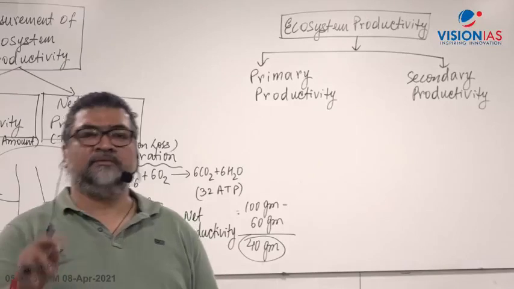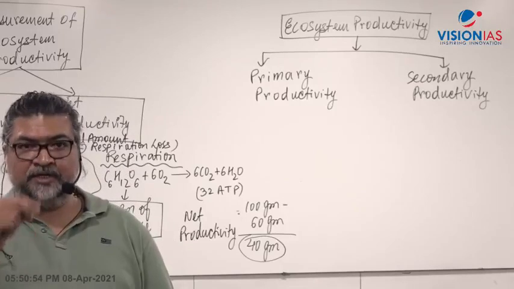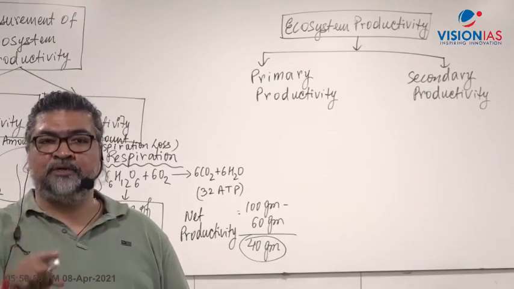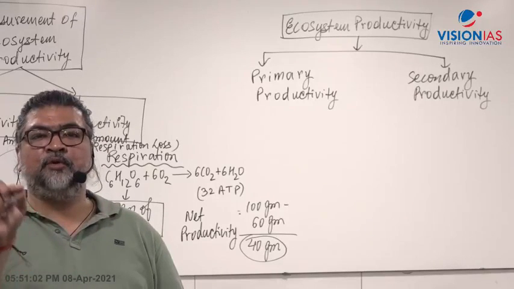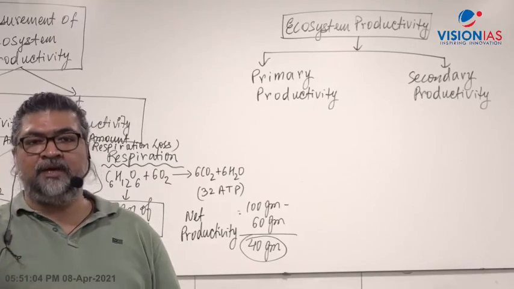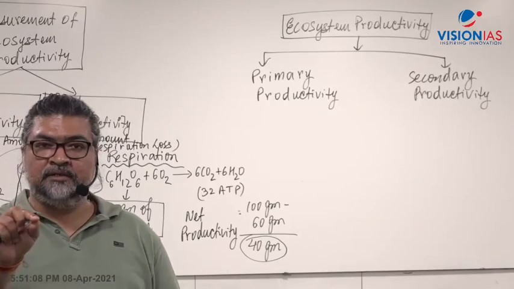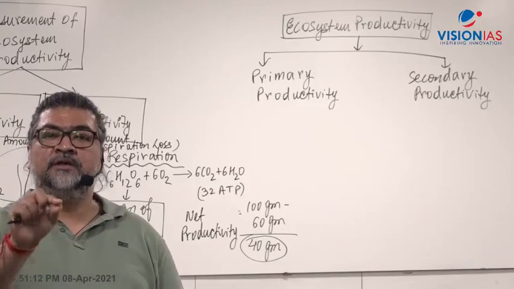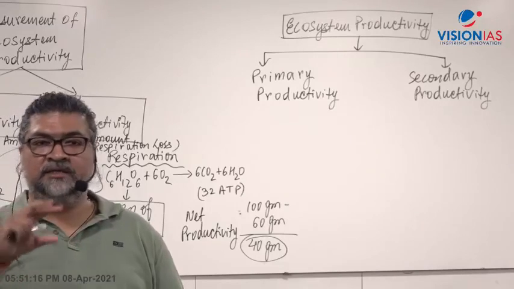I'll repeat again. Whatever I'm dictating, please write that. Ecosystem productivity is of two types. Number one, primary productivity. Then again give a hyphen. It refers to biomass generated by all producers of an ecosystem, all plants and grasses.